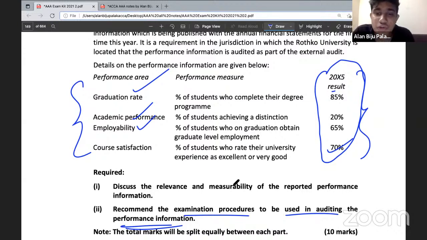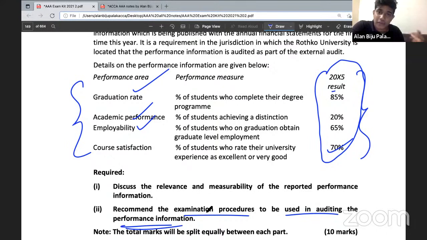Then the percentage of students who rated their university as very good or excellent. What we can do is inquire with the management the way in which they have obtained feedback and reviews from the students and obtain a copy of the same in order to confirm the existence. So this is how you will be providing the points. So always keep this in mind. When you get a KPI scenario, consider what all the evidences are that I can obtain here.